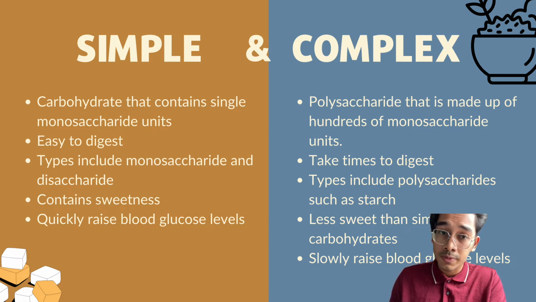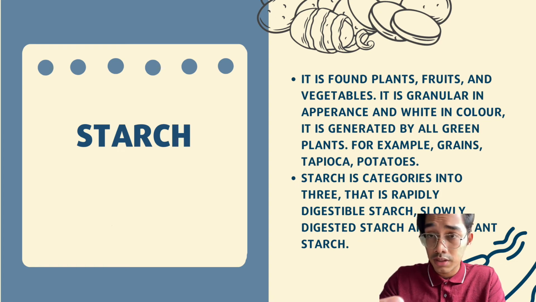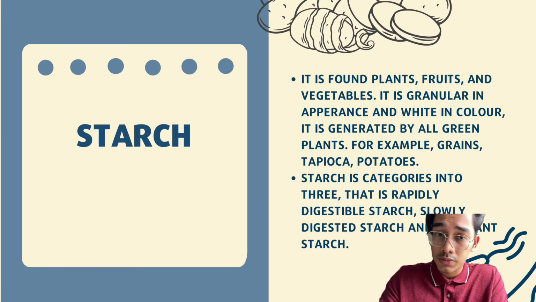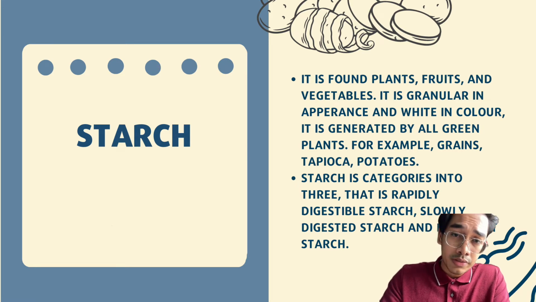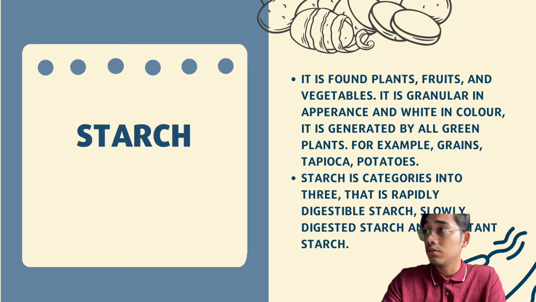For the next subtopic, we'll briefly explain complex carbohydrates, which is starch. Of course, starch is found in plants, fruits, and vegetables. It is granular in appearance and white in color. It is generated by all green plants. For example, grains, tapioca, and potatoes. You can find starch in them.